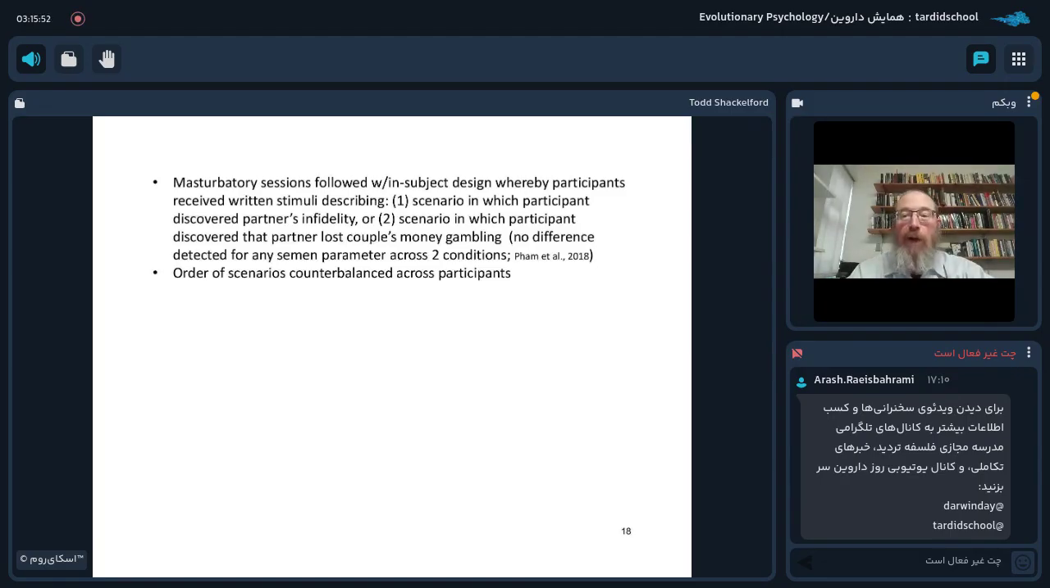And I'll note here, and this was reported in previous research, that no difference was detected for any of the 17 semen parameters across the 2 conditions. And I'll say a bit more about that in just a moment. The order of the scenarios was counterbalanced across participants.